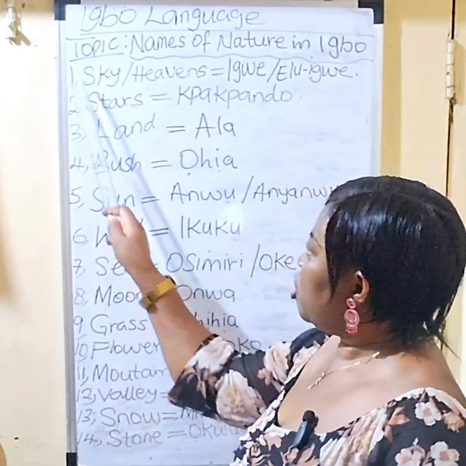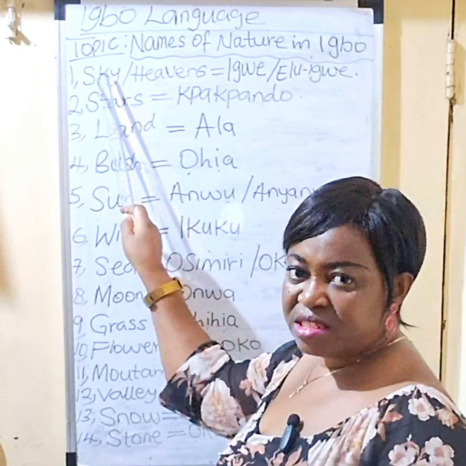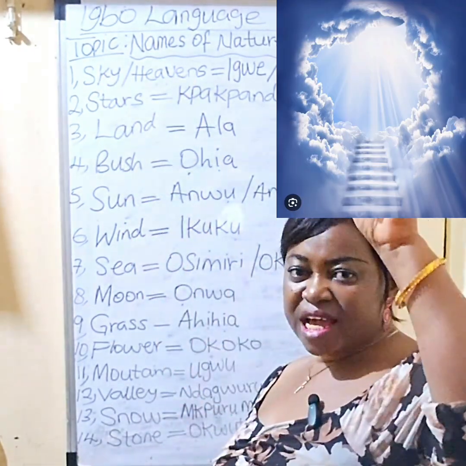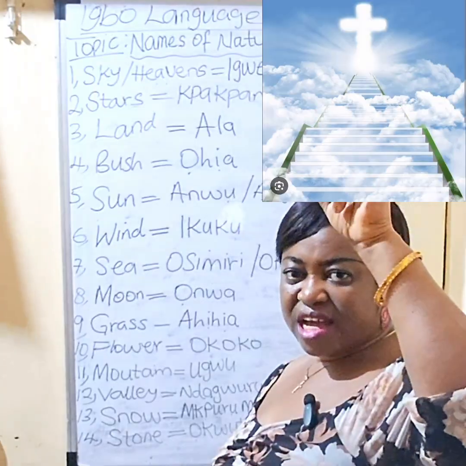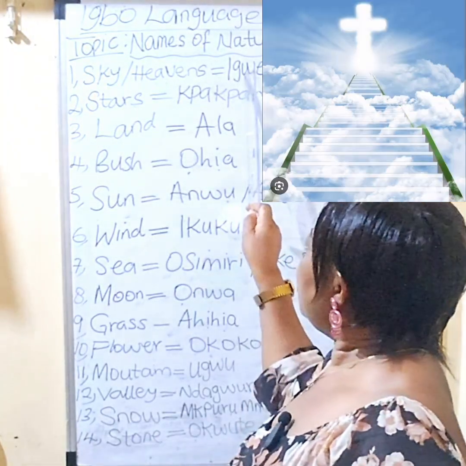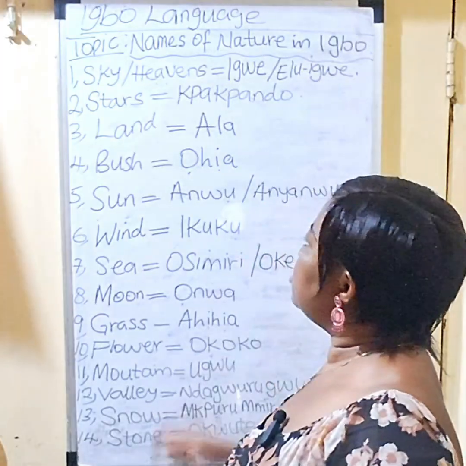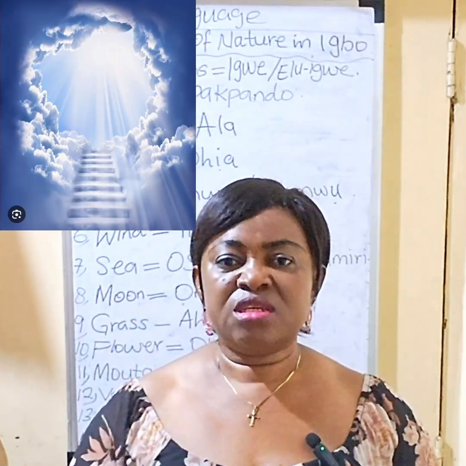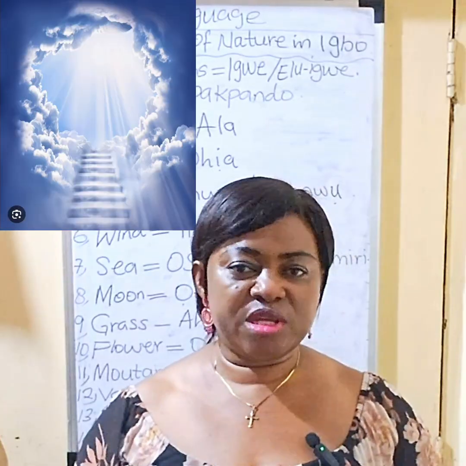Let's start. Number 1 is sky. Sky or heavens. You can call it sky. This is sky or heavens. In Igbo, it means igwe or eligwe. When you call it sky or heaven, in Igbo, it means igwe or eligwe.